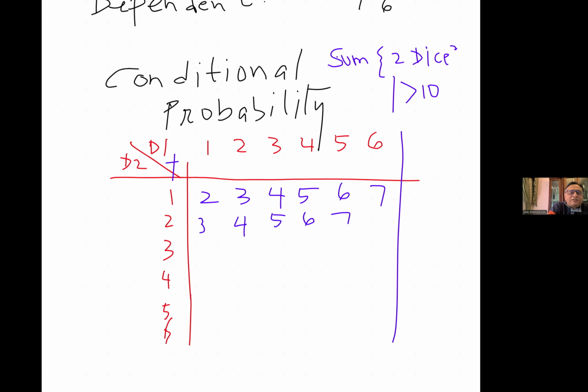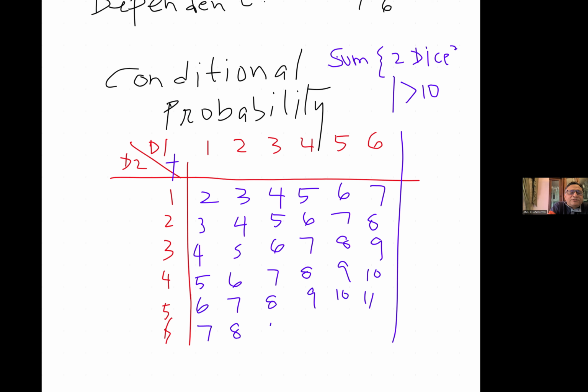Keep on adding. And then five, six, seven, eight, nine, 10. And then 6, 7, 8, 9, 10, 11. And then 7, 8, 9. Maximum is 12, right?